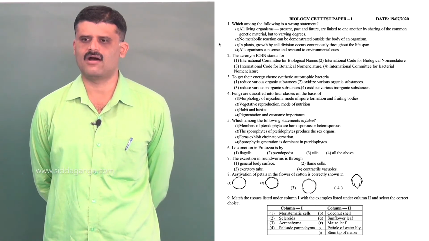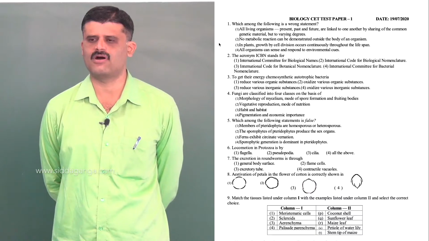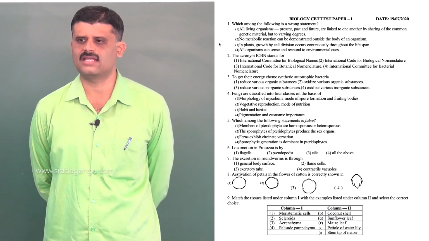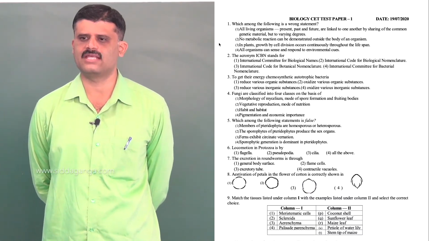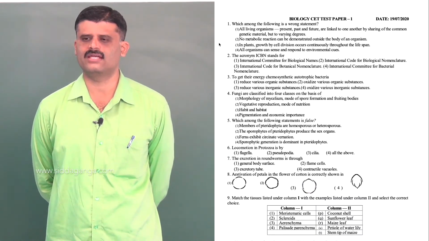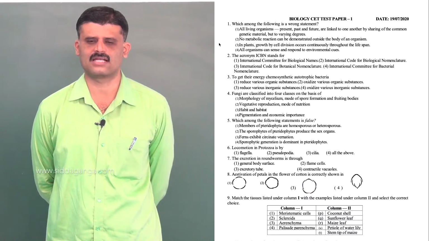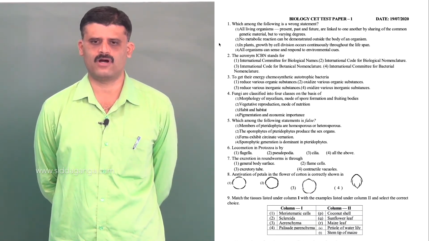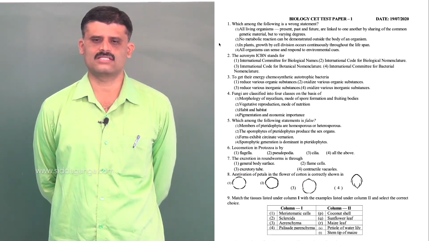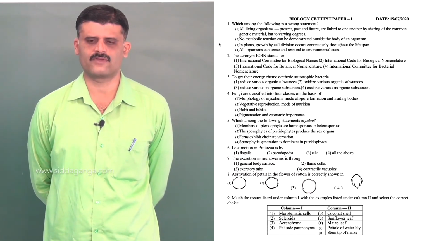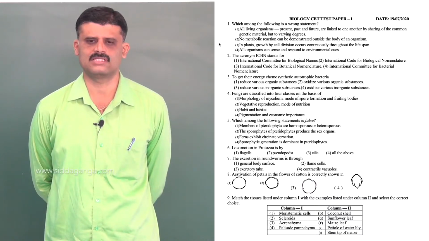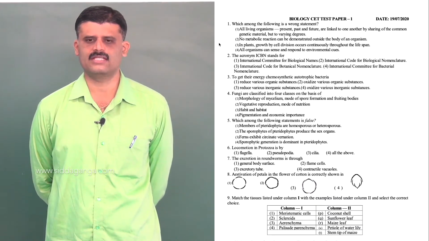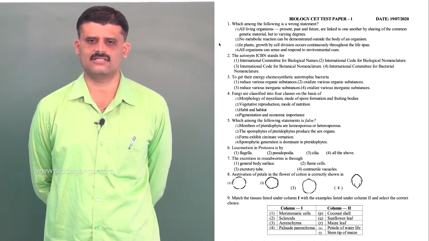First statement: all living organisms present, past and future are linked to one another by sharing of common genetic material, but to varying degrees. The statement is correct because in the course of evolution, changes took place in the genes, and after evolution, varieties of new species arose.